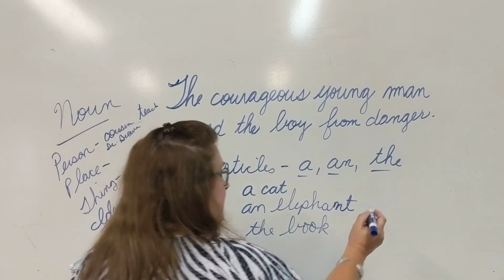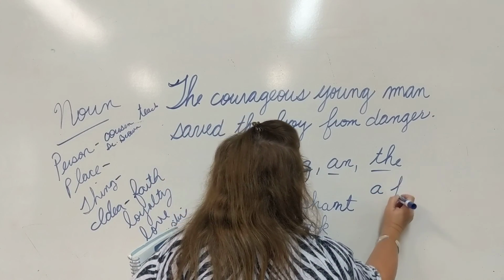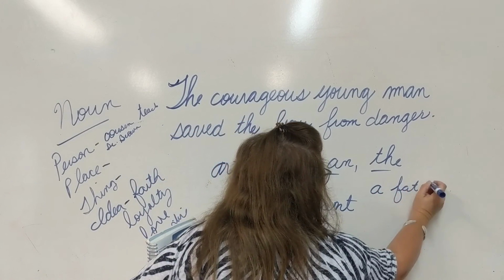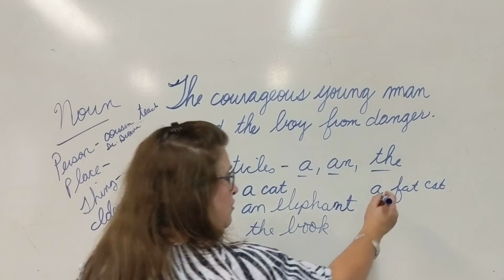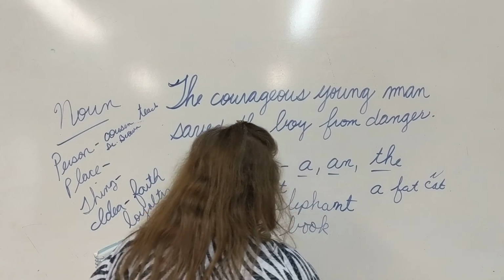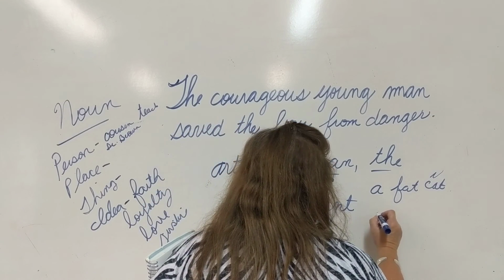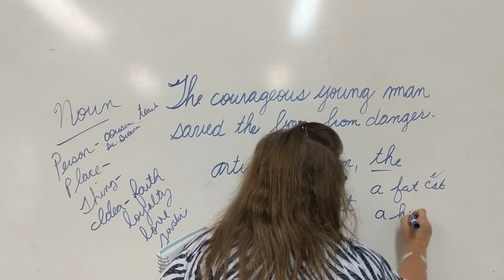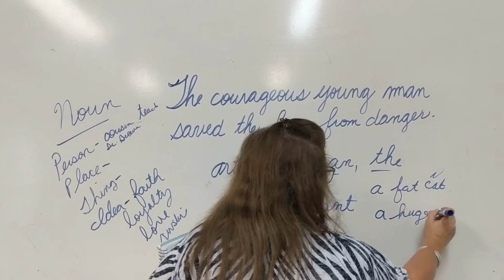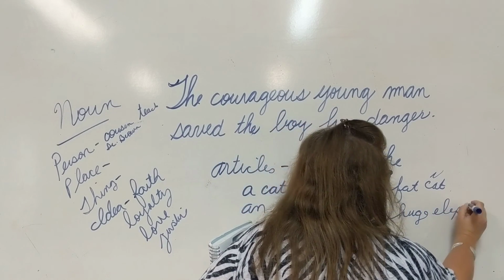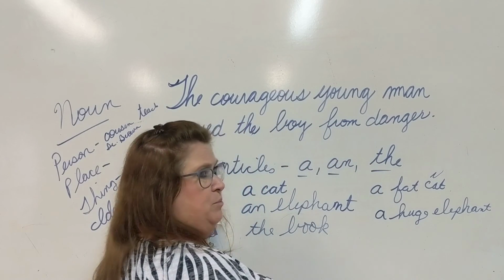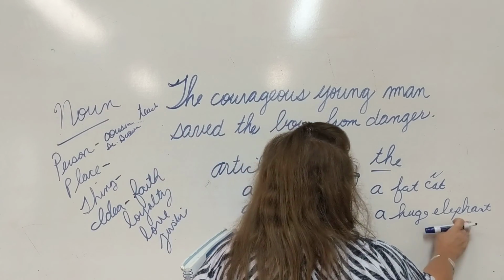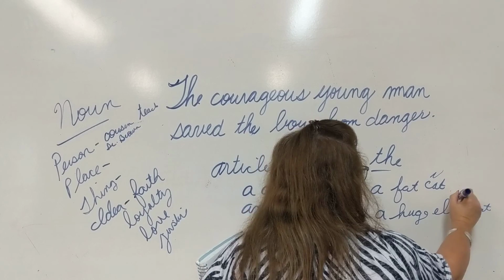But look, it could even say a fat cat. Now, is fat the noun? No, you still have to go find your noun. Cat is the noun. It could say a huge elephant. Is huge your noun? No, you still have to go find your person, place, or thing. A what? An elephant. So elephant is your noun.